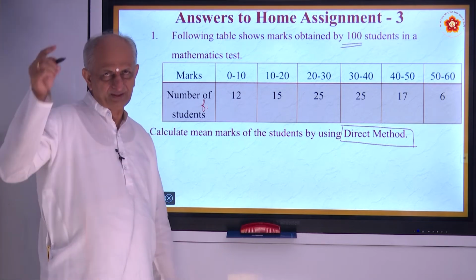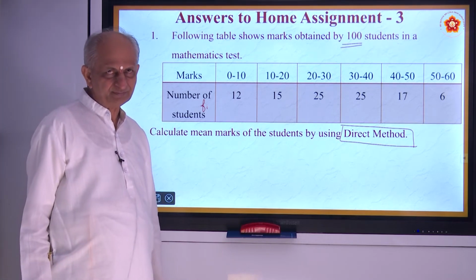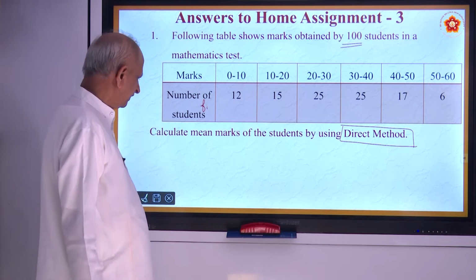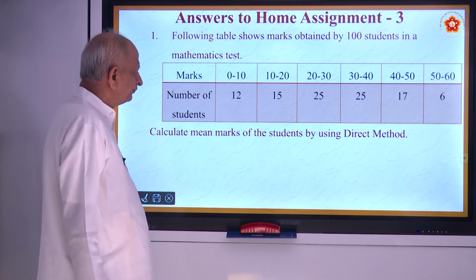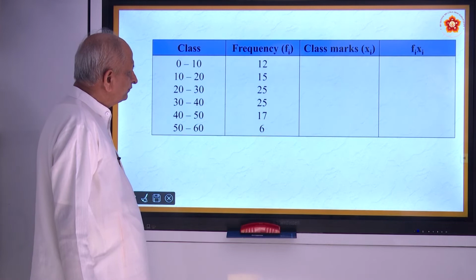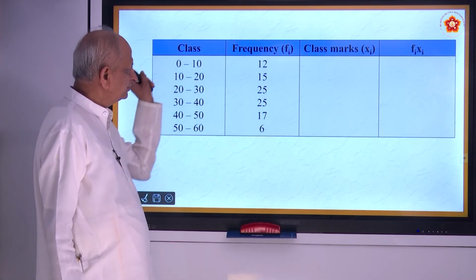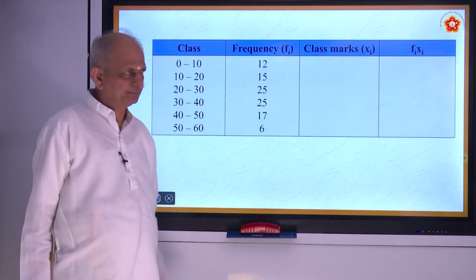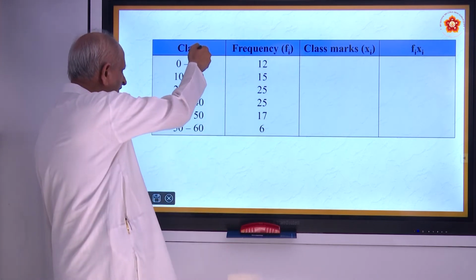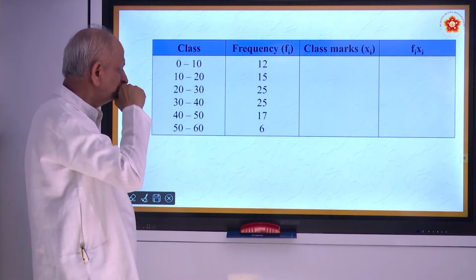So we will make it into vertical columns. Take down. This is the real picture of that. The same thing is written in vertical columns.